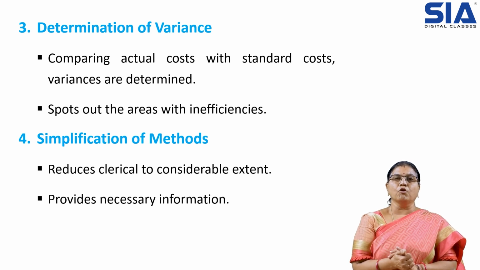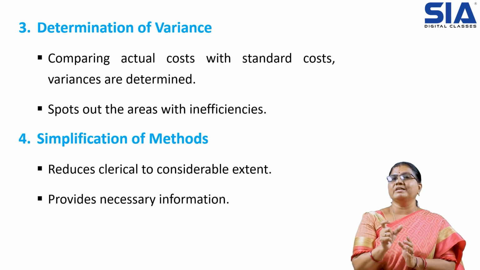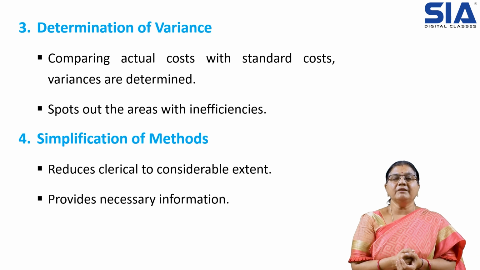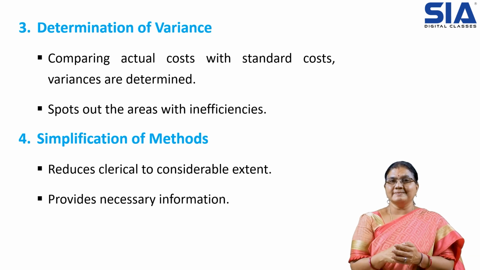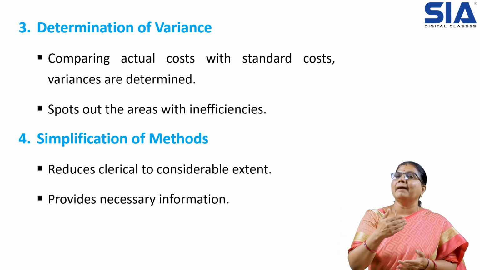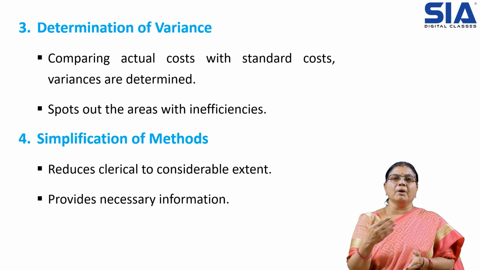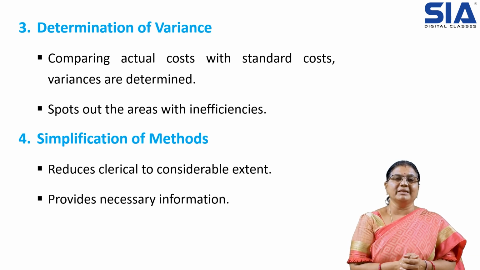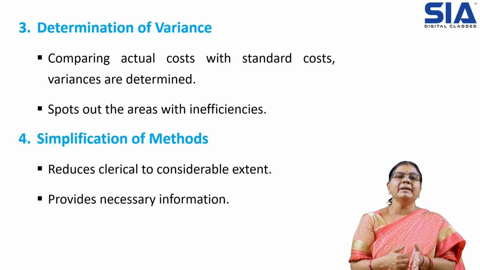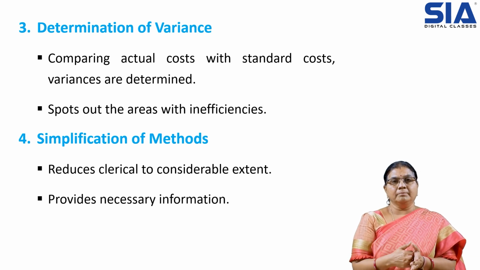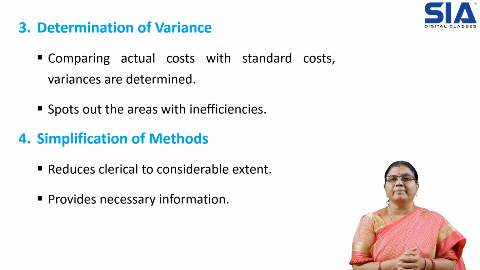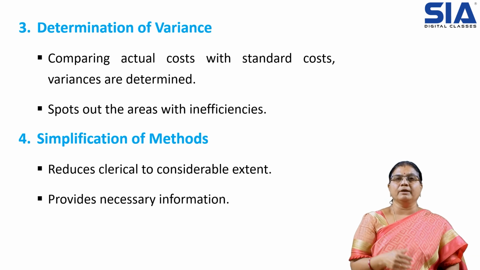We have to focus to determine what is the difference between the actual performance and the standard one. Then after calculating that, we try to find out the spot, that is the identification of weak points due to which the gap is created, the negative gap, the variation in the form of negative. Then simplification of methods. So standard costing will help us to minimize the methods, to make it in a simple manner, wherein the clerical work or the clerical activities will be lessened. Then it also provides the necessary information whatever we require.